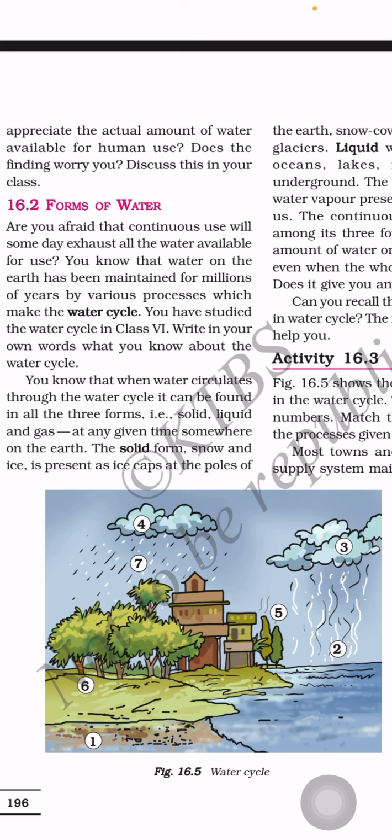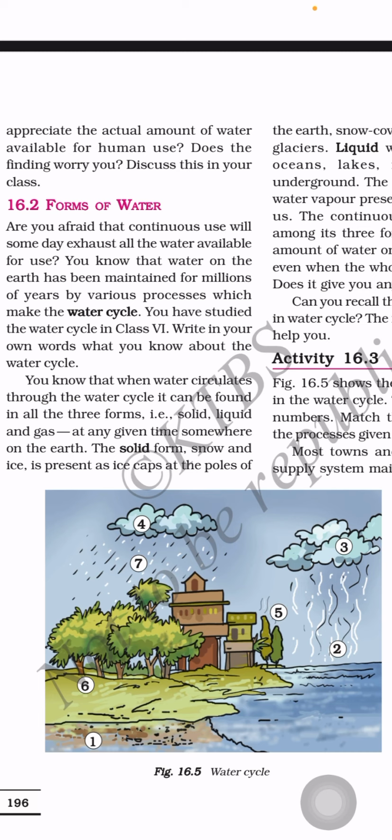See, whenever we look at the water cycle, we can see the three different states of water. States of water means water is present in the form of liquid, in the form of solid, and in the form of gas. Whenever we see the rivers, the water is present in the form of liquid. After condensation, the water goes to the state of solid. While evaporating, the water is converted into gaseous form. So in the water cycle, we see water in three states: solid, liquid and gaseous.